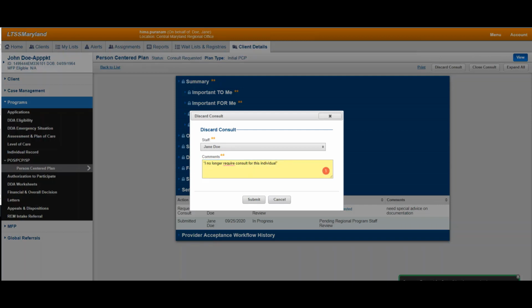You can now click on Submit. If you go back to Discard Consult, you should not be able to see the staff that you had discarded the consult for.